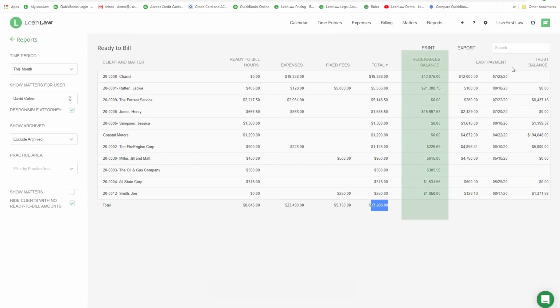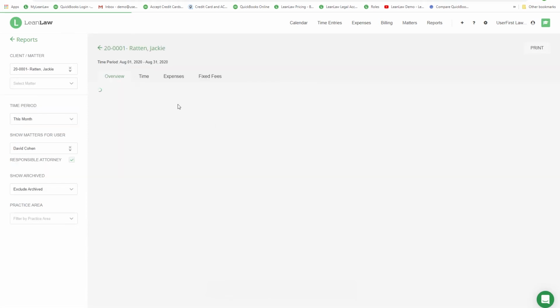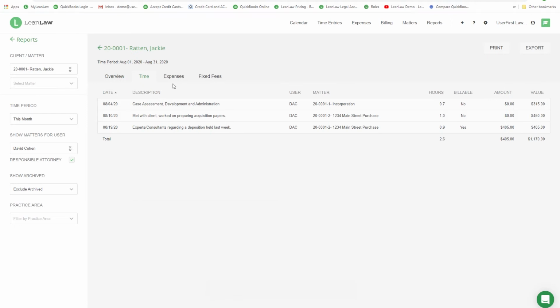Here is the receivables balance. Here is the last payment and the trust balance. This gives the attorney a snapshot of the practice so she can see at any time where the firm is trending. When you click in, you can see more details, such as all of the time entries and expenses associated with that particular matter.